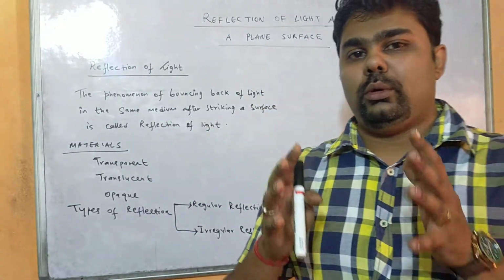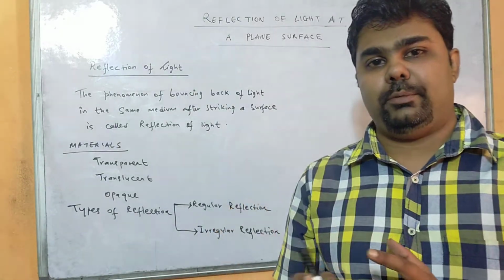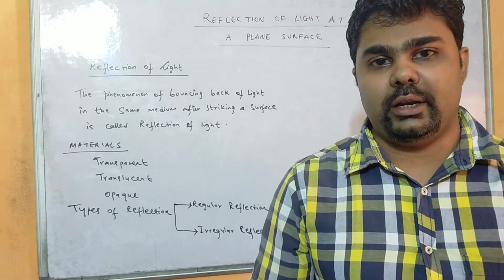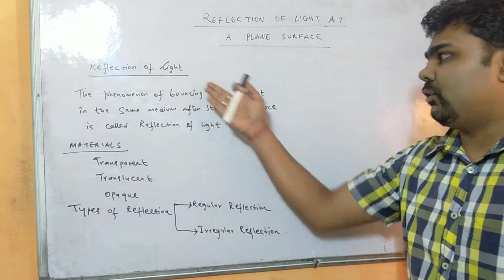So you have a basic idea because this chapter was there in class 7 also. So in this chapter I will go into much more detail, right? So this was the reflection of light.